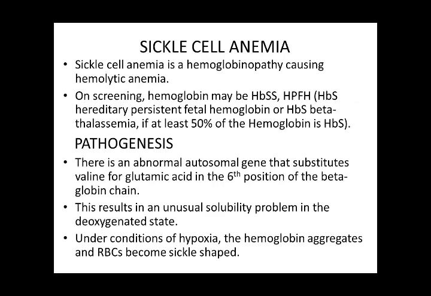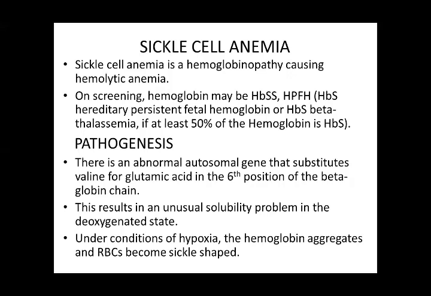Now, sickle cell anemia. Sickle cell anemia is a hemoglobinopathy causing hemolytic anemia. On screening hemoglobin, we have hemoglobin SS, hemoglobin S with hereditary persistence of fetal hemoglobin, or hemoglobin S beta thalassemia if at least 50% of the hemoglobin is hemoglobin S. So these are the various forms of sickle cell anemia.